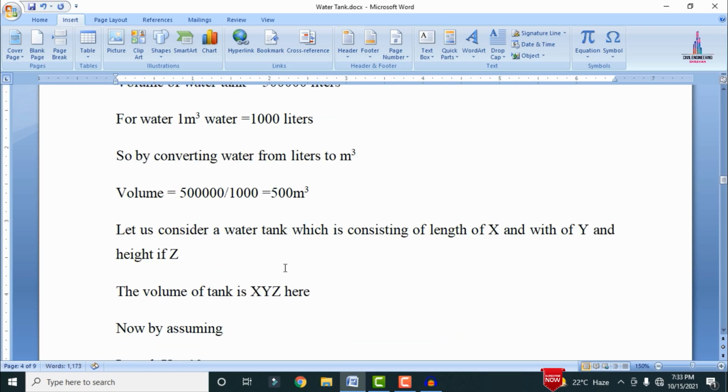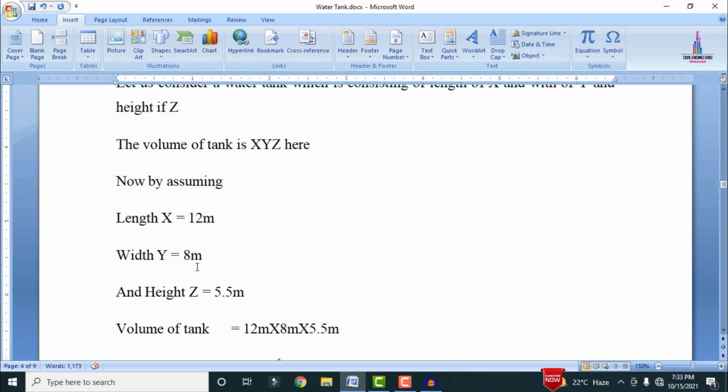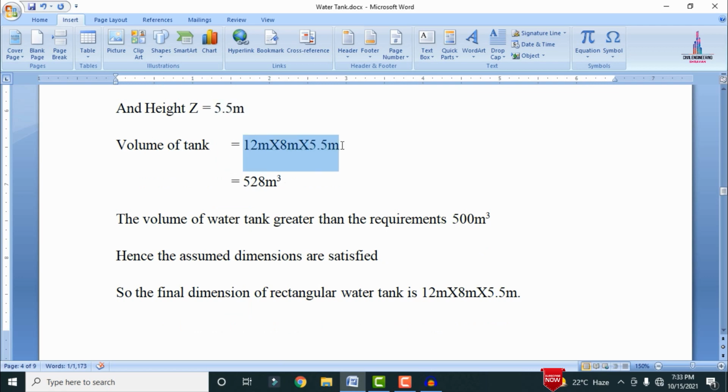So by considering the length of the water tank as x, width as y and height as z, the volume of the water tank is taken as xyz. Here by assuming the length is 12 meter, width is 8 meter and height is 5.5 meter, the volume of the water tank will be 12 meter multiplied by 8 meter multiplied by 5.5 meter, which comes to 528 meter cube. So the calculated volume of the water tank is 528 meter cube, which is greater than the requirement of 500 meter cube. So hence the value is satisfied.